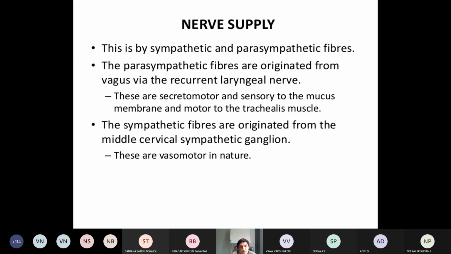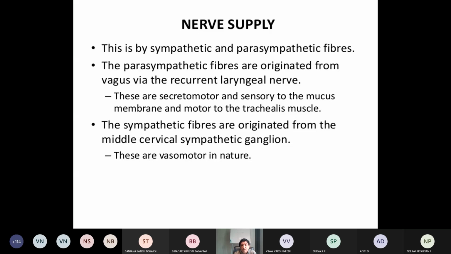These are secretomotor and sensory to the mucous membrane and motor to the muscle, that is the trachealis muscle. Okay. Now the sympathetic fibers originate from the middle cervical sympathetic ganglia. They are vasomotor in nature. Okay.